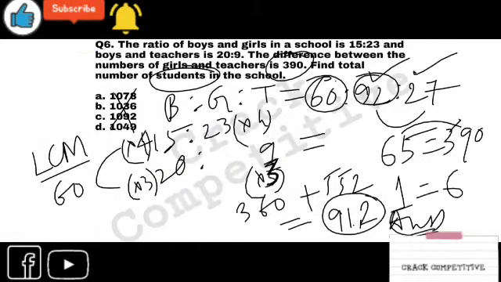So I'm repeating it again. Just assume B, G, and T as boy, girl, and teacher. 15 is to 23 is given there, right? And 20 is to 9 is given there as the boys and teachers ratio. So 60 is to 92 is to 27 is the ratio of B is to G is to T. The LCM of 15 and 20 is 60. Multiply with 4 and 3. This will be the ultimate ratio.